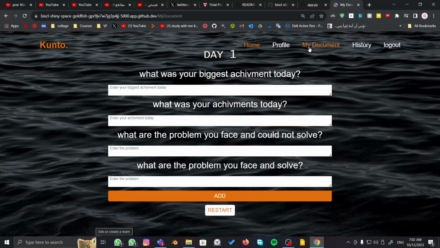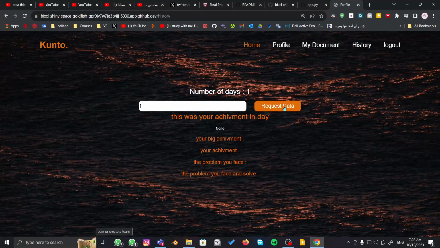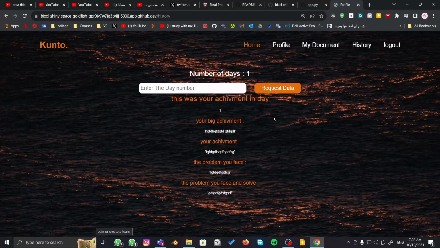Now if we go to my document, here we have the day this achievement will go for. This is the ID of the table. Now if you enter your achievement and then add, this will be day 2. I will come back to the restart button, but if we go to history and enter day 1, here you will see your achievement in day 1.